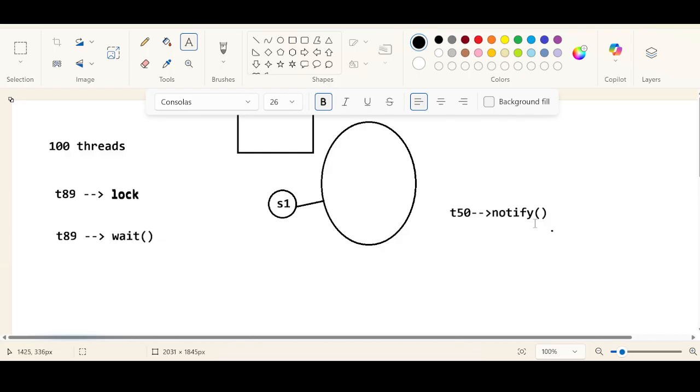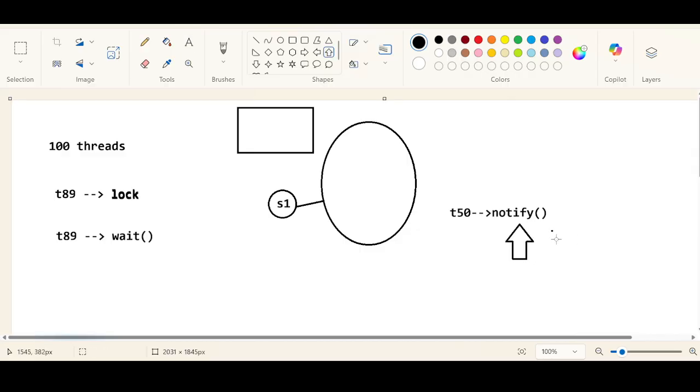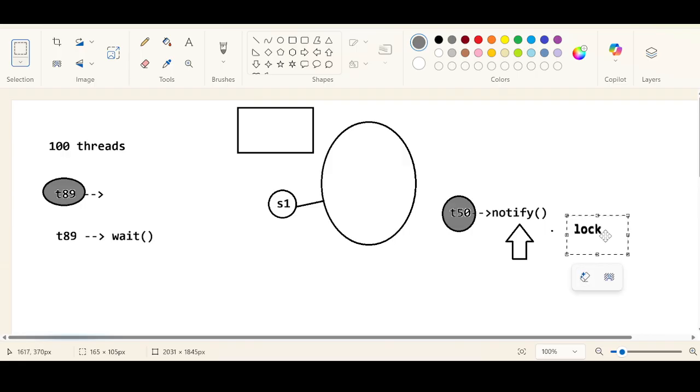So you have one active thread, number 89, and one more thread, number 50. Thread 89 was holding the lock, and because it encountered the wait method, the lock has been released and given to the thread which has the notify method. As soon as thread 50 encounters the notify method, the lock may not be released immediately, but after some time it will be released.